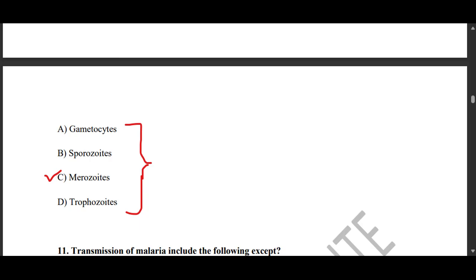Because mosquitoes ingest gametocytes and sporozoites develop in their salivary glands, merozoites do not infect mosquitoes.